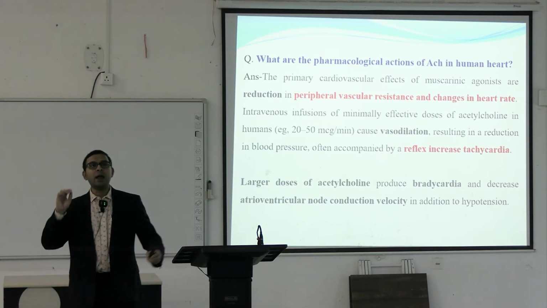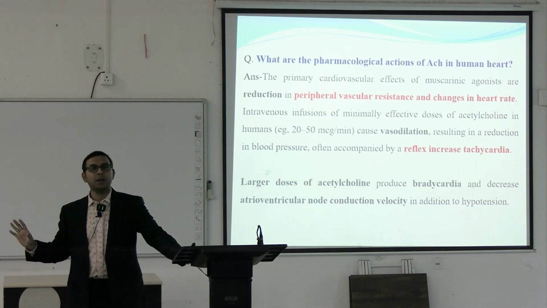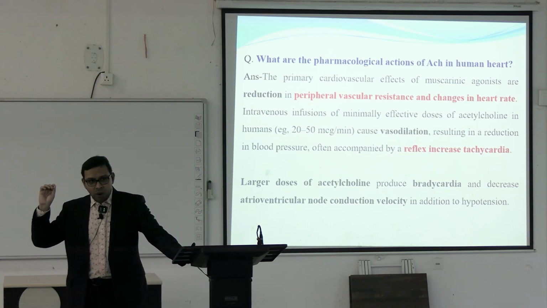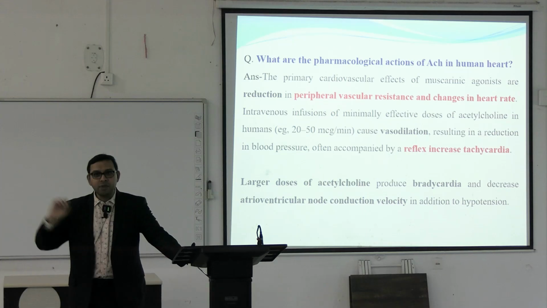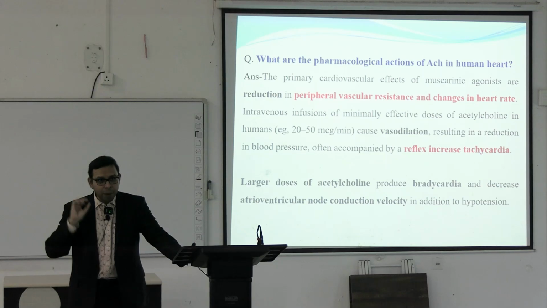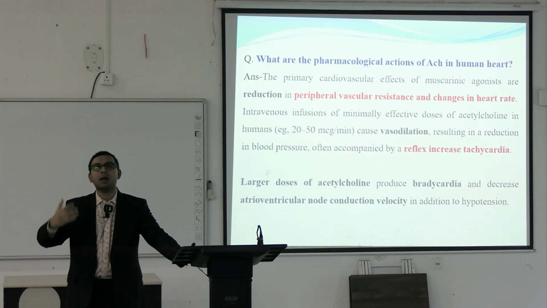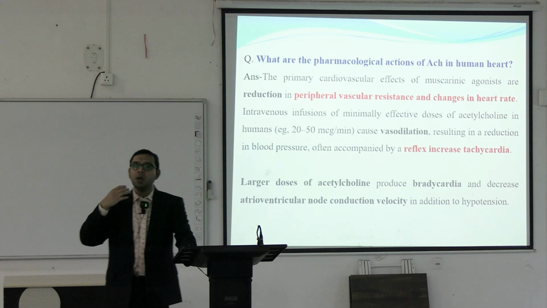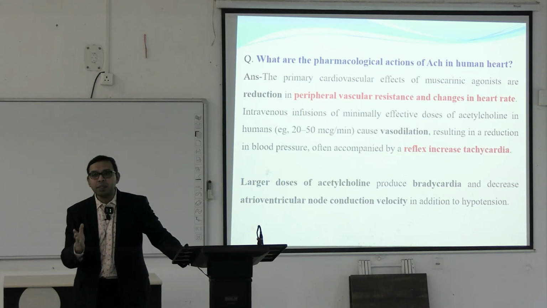So you may be asked that when acetylcholine is given, what will be the effect, or why is there first tachycardia and then bradycardia? It is clear, when acetylcholine is given in our body, first it acts instantaneously on the blood vessels, there will be release of nitric oxide, and vasodilatation of the blood vessel. When there is vasodilatation, the blood pressure will fall. When the blood pressure falls, there will be a reflex increase of the heart rate, because the heart has to propel the blood to the different organs. The blood pressure is already decreased. That is why there will be reflex tachycardia.